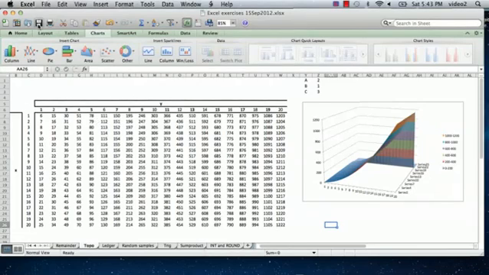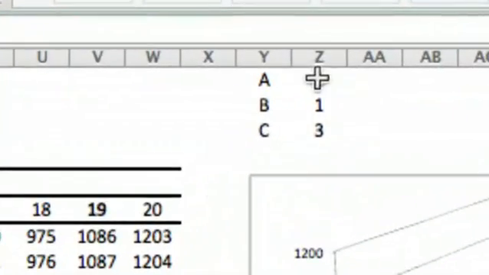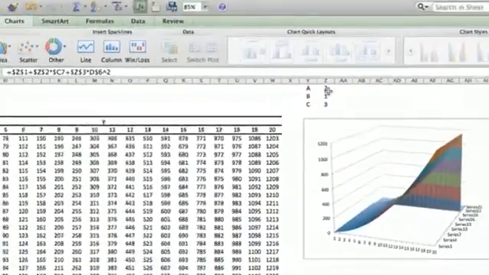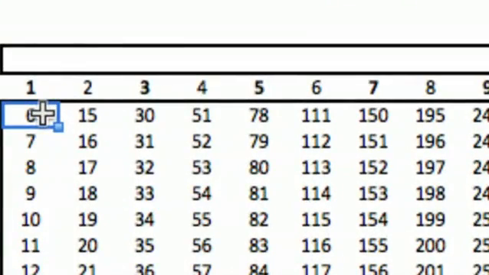If you look at my screen, I've got a table set up with some XY values, and just to make it interesting, I put in a function of the X and Y values. X and Y are each numbers from 1 to 20, and then there's a formula. It's just a little quadratic formula that uses the A, B, and C over here in column Z, which are basically the three parameters of the function. Because it takes a few steps to generate, I have the topographic chart already generated here.